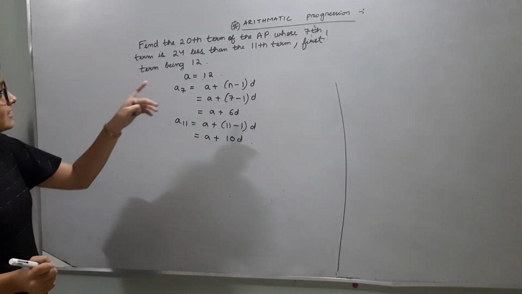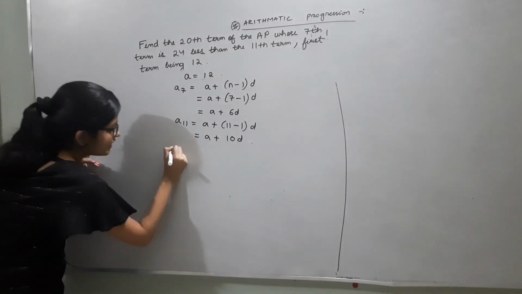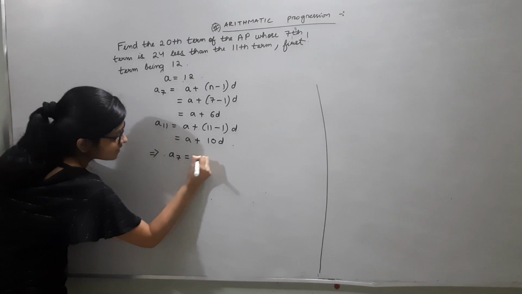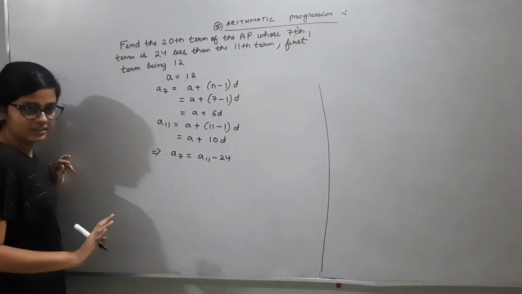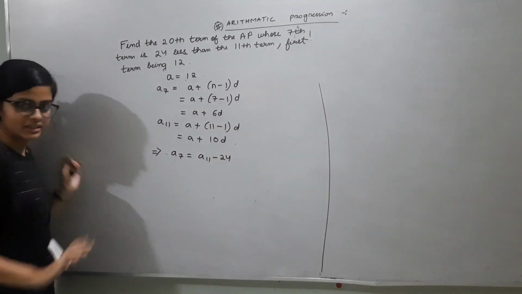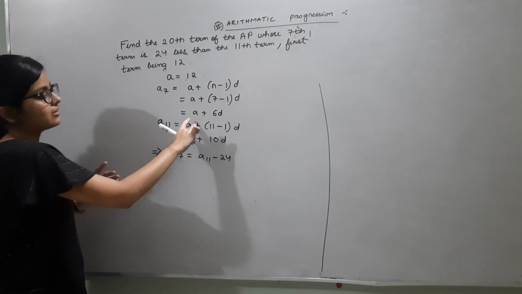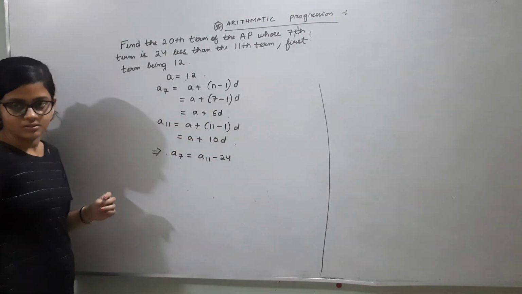It is said that the 7th term is 24 less than the 11th term. It is given to us in the question that the 7th term is 24 less than the 11th term, meaning A7 equals A11 minus 24. So now in place of A7 you put the value obtained for A7, and in place of A11 you put the value obtained for A11.